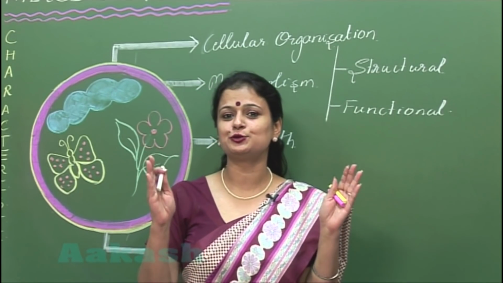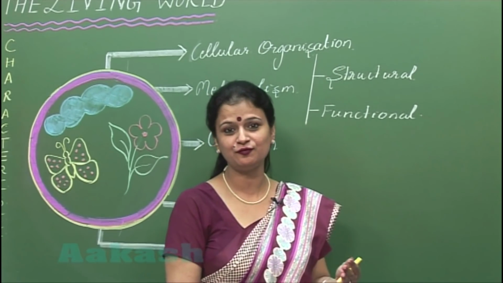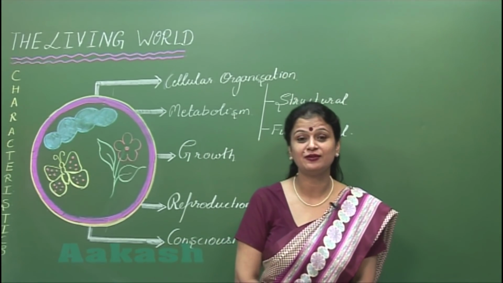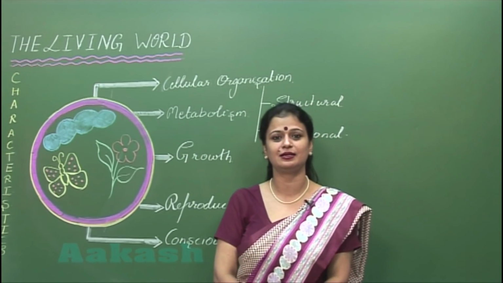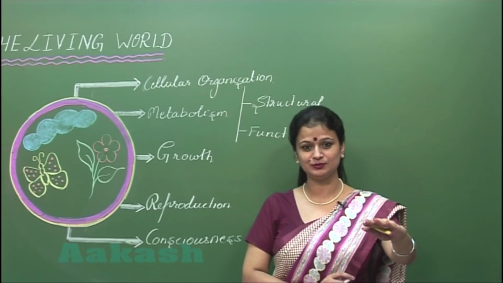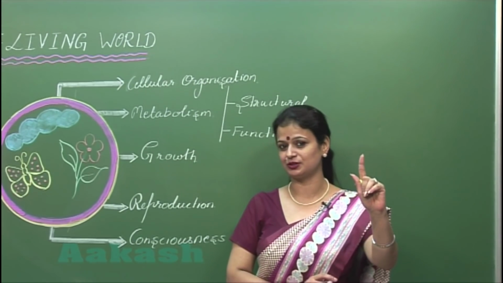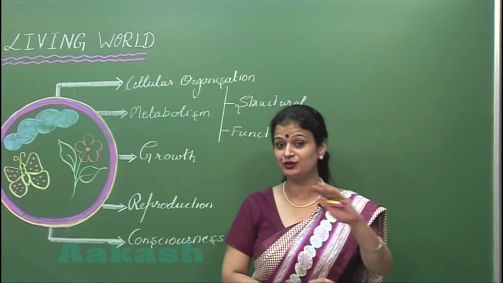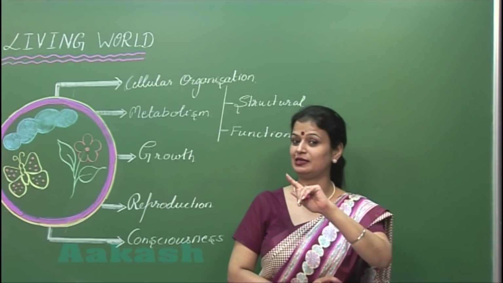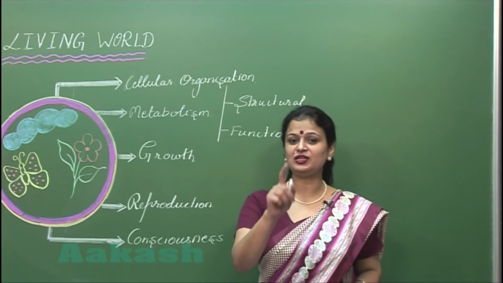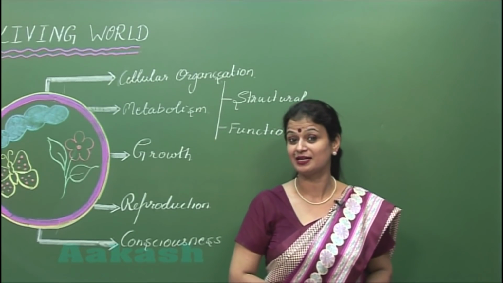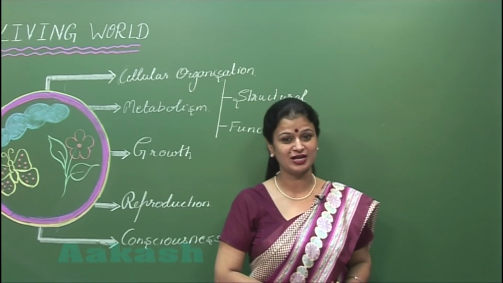A feature is said to be defining if it fulfills two criteria. One, that it should be present in all living organisms without any exception, means it should be present universally. And secondly, in the non-living objects, it should be totally absent. If the feature fulfills these two criteria, then you will call that feature a defining feature.